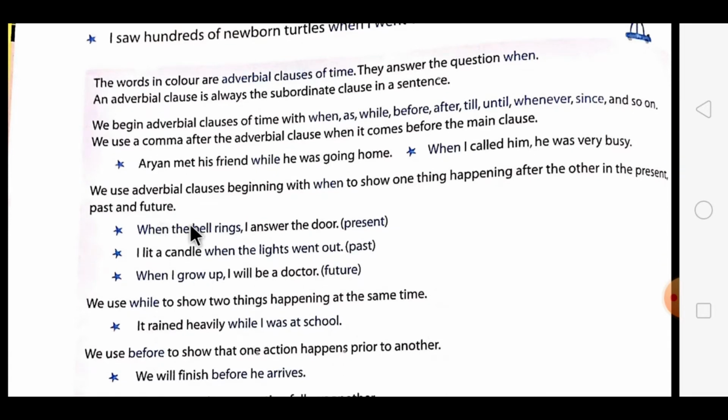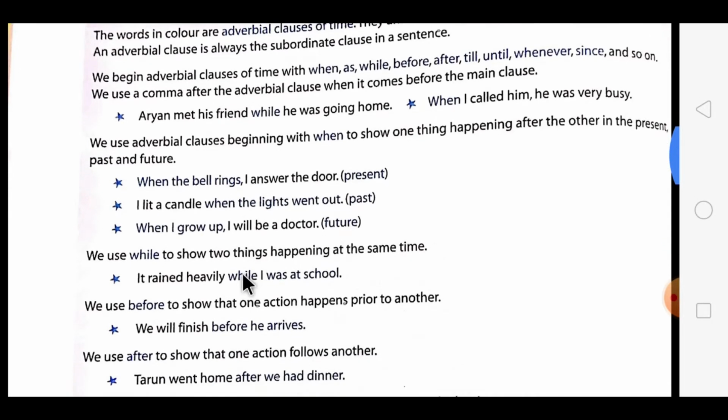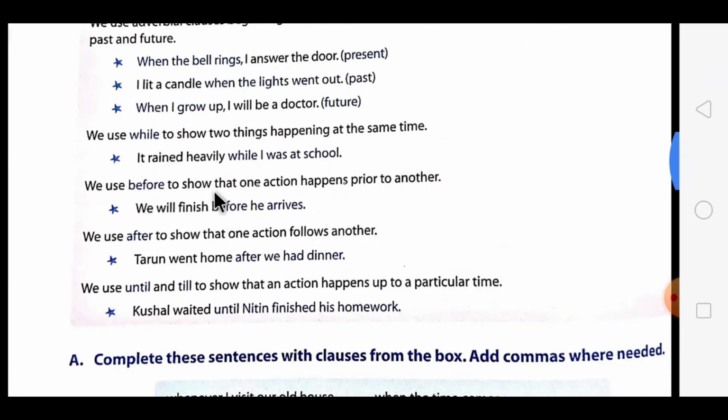Now let's go through the examples of all three tenses. The first one is: When the bell rings, I answer the door. This is in the present tense. The next one is: I lit a candle when the lights went out. This sentence indicates the past tense. Now: When I grow up, I will be a doctor. This is the third tense, that is the future tense. Now let's look at the other examples and you will be clearer after seeing all of them.